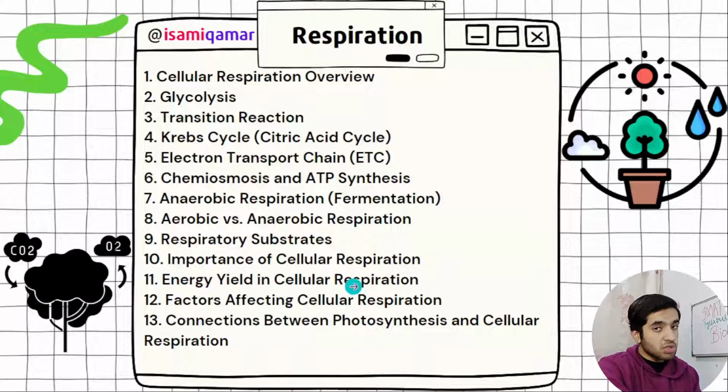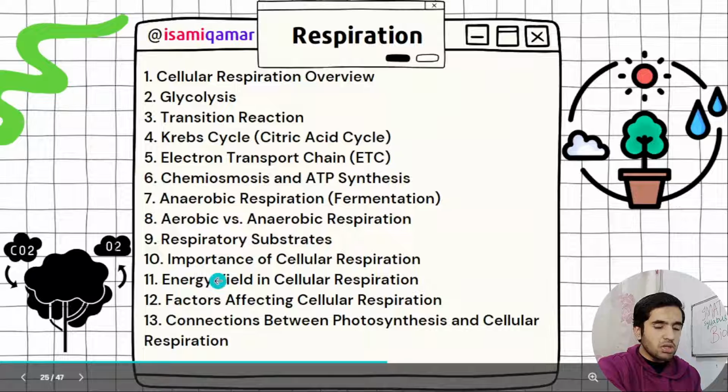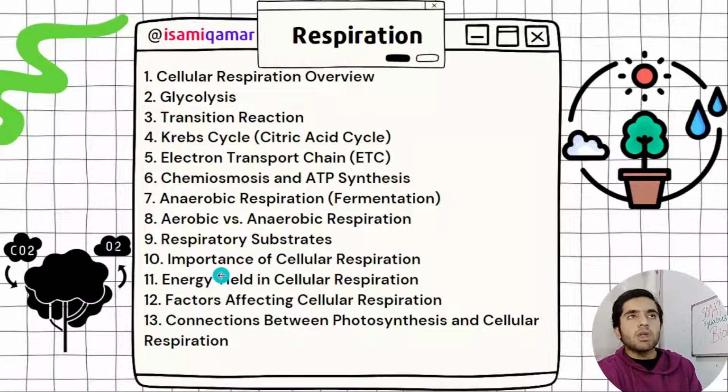That is most important. How much energy? How much energy does ATP generate? 7.3 kilocalories. And how much ATP is formed in one complete respiration? That's a net 36 ATP in eukaryotes and 38 ATPs in prokaryotes. When you study, you will go through all these things.